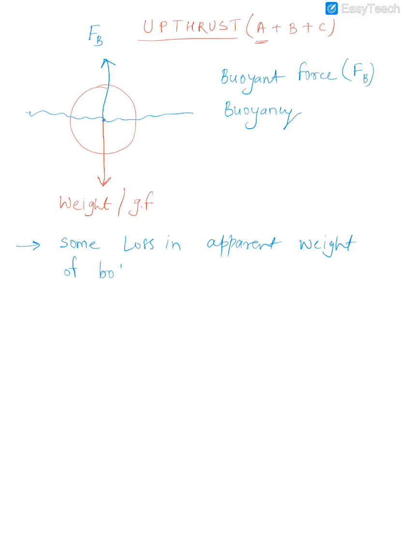What do you mean by apparent weight of a body? For example, it is difficult to hold your friend on your back or shoulder normally. But if you try the same thing inside the water, you will find it very easy. Why? Because when your friend is inside the water, he is already experiencing upthrust, because of which he'll feel lighter to you. That is called its apparent weight. It becomes easier to drag your friend in water because the apparent weight is lesser.